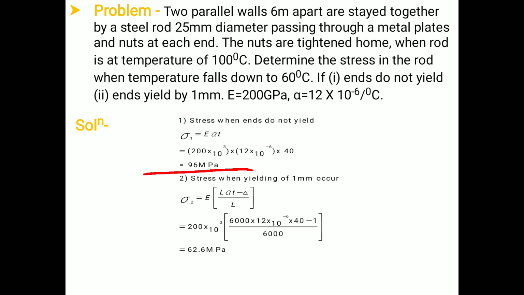Here we have completed our unit number 1. We will stop here. Thank you.